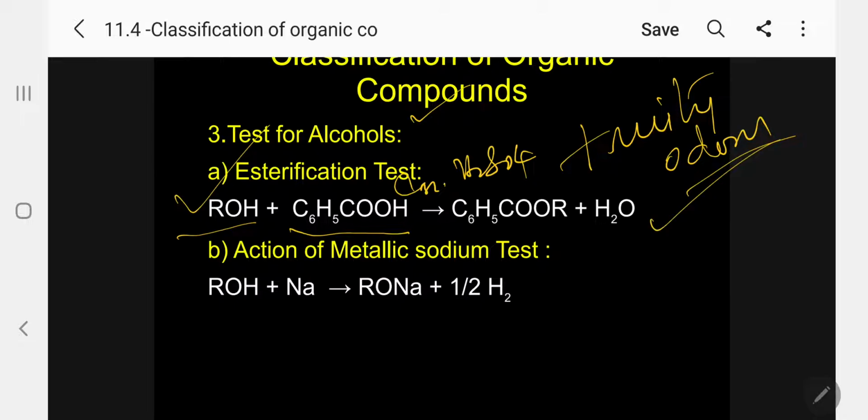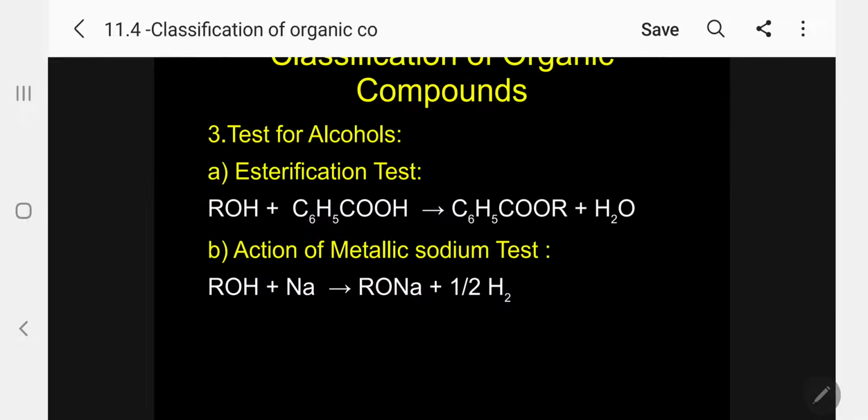The second test is the action of metallic sodium. Take 1 ml of the compound in a test tube and add 1 drop of dry metallic sodium. Brisk effervescence due to the formation of hydrogen gas shows that sodium alkoxide is formed. Kindly follow, this metallic sodium test is a general test, not specific for alcohol. Any acidic hydrogen will answer, so it is only a supporting test. The main test is the esterification test.